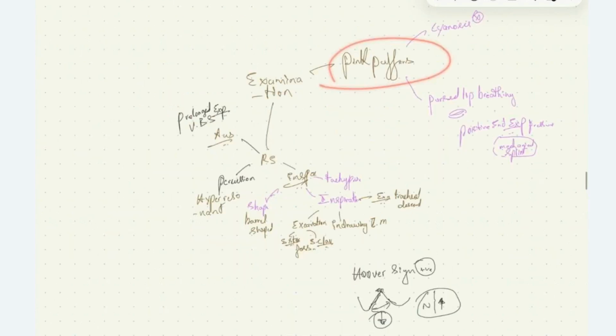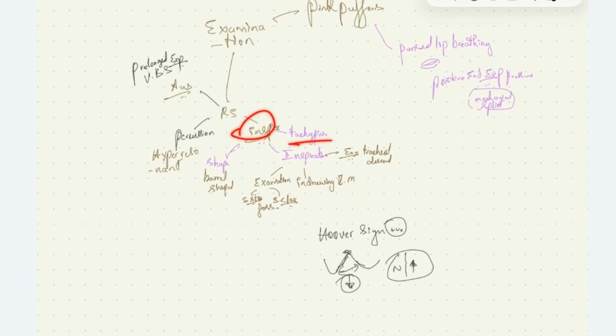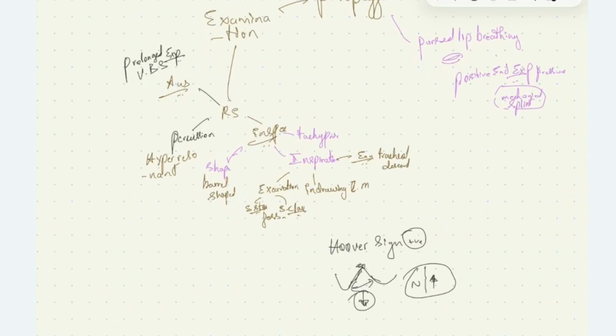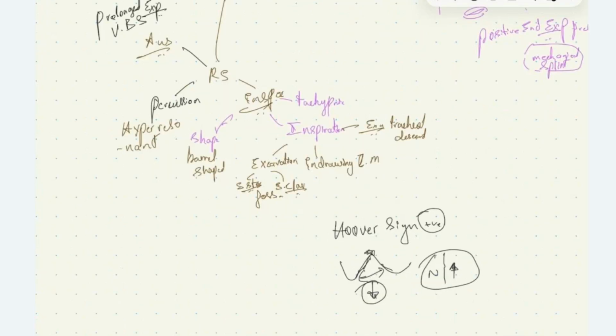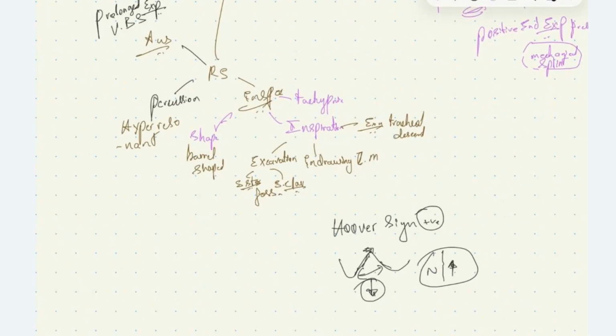On RS examination, on inspection, we can have tachypnea because the patient has reduced ventilation and reduced oxygen levels. Due to stimulation of peripheral and central chemoreceptors, we can have tachypnea. On inspection, we can see the exaggerated tracheal descent, the indrawing of costal margin, and excavation of sternocleido, suprasternal space, and supraclavicular fossa during inspiration. It is due to increased work of breathing and also due to use of accessory muscles of respiration.